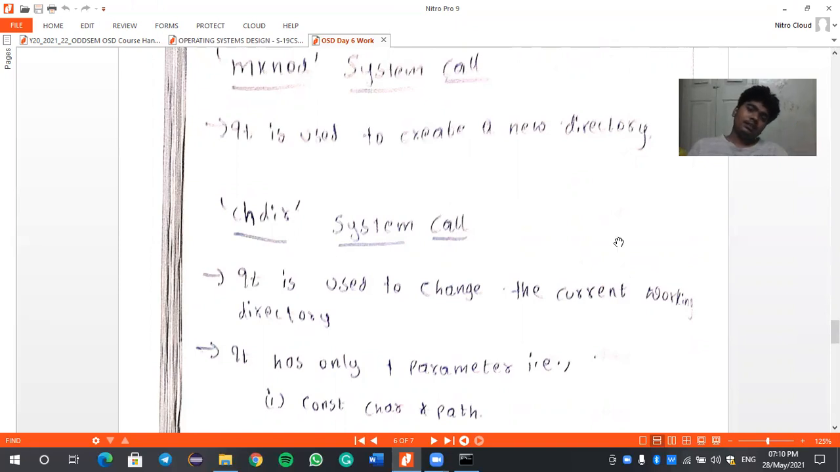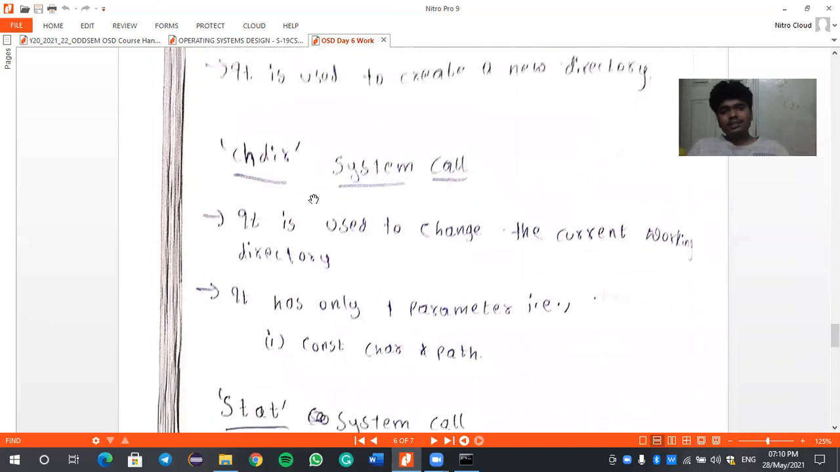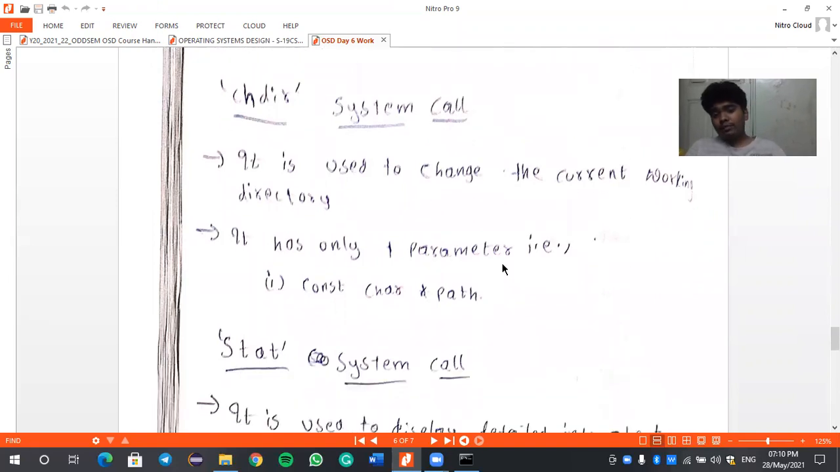So like that, it is creating a new directory, and then chdir is nothing but it is used to change the current working directory. It has only one parameter, that is nothing but the path. The path should be specified as this parameter to change the current working directory.